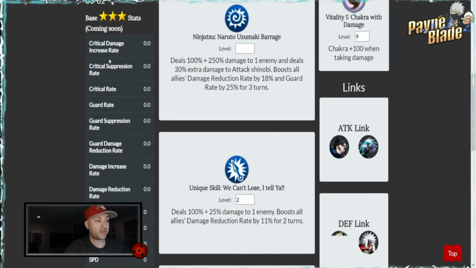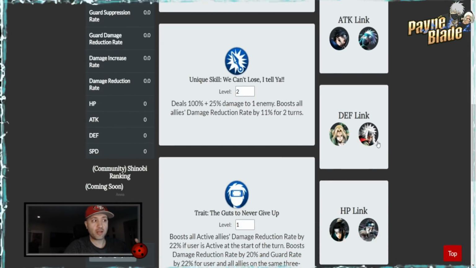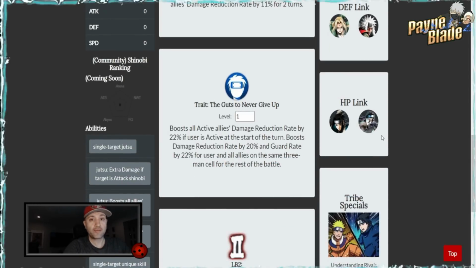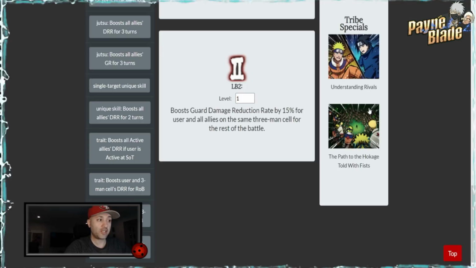So it's well connected to one another, and it does a really, really good job of giving people a really visual overview of what you need for these characters. So even if you don't have the character and you want to know what's available to them, this is the way to do it. So there's the tribe specials as well, so you can again click on those. It'll take you to the tribe specials and the characters involved and who you need to use.